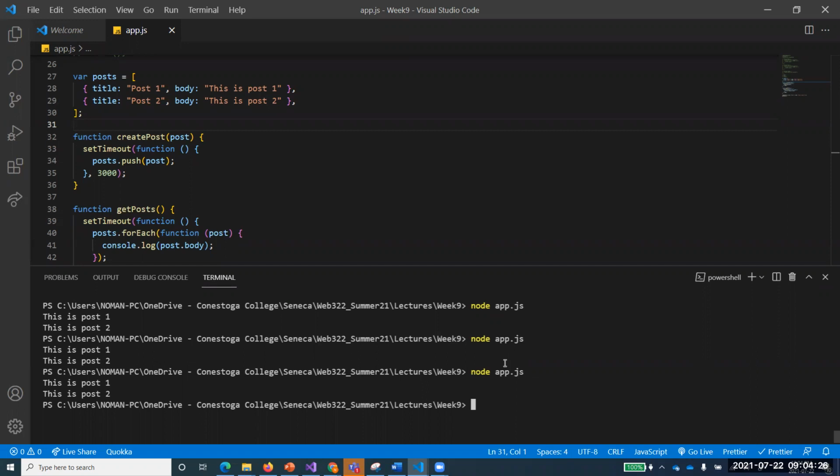Why am I getting 2 posts rather than 3 posts? Okay, no problem. Alex, can you give a one-liner on why this get post is not printing 3 posts, rather it is printing just 2 posts? A quick answer, not more than a one-liner.